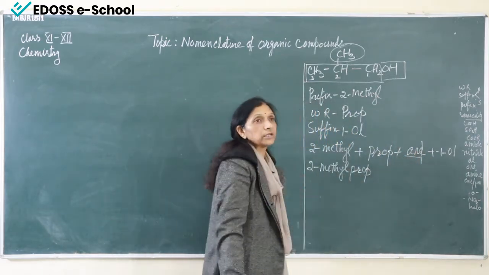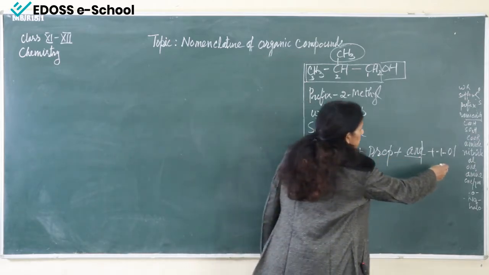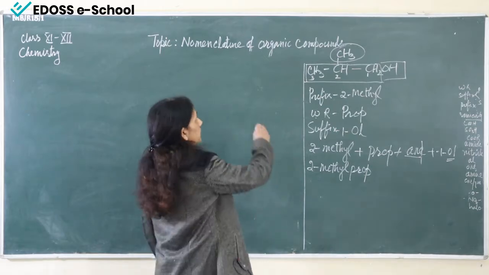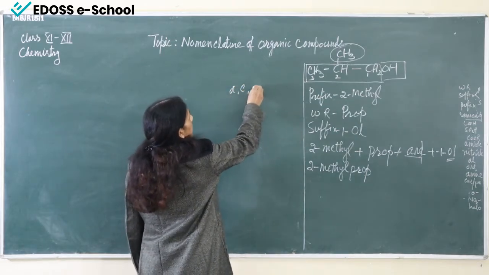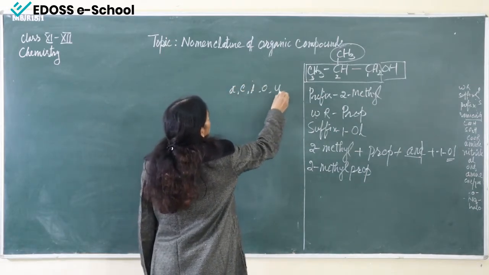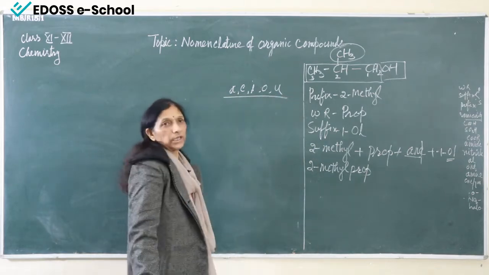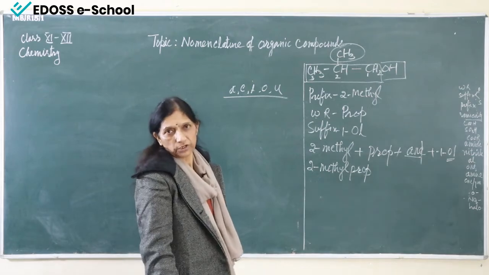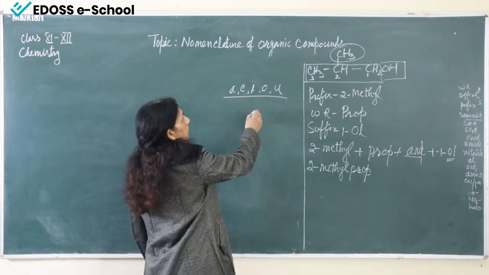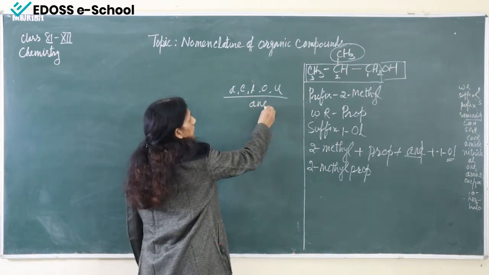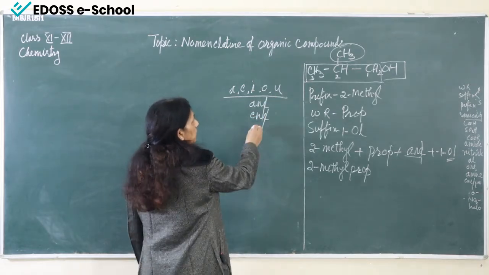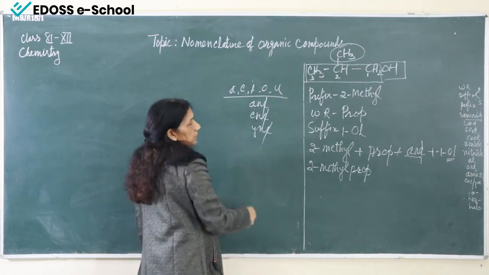Okay. Why do we have to cut E? Because our functional group is starting with a vowel. There are A, E, I, O and U. So, if the functional group is starting with any of these letters, then we will cut the E from -ane, from -ene, and from -yne.